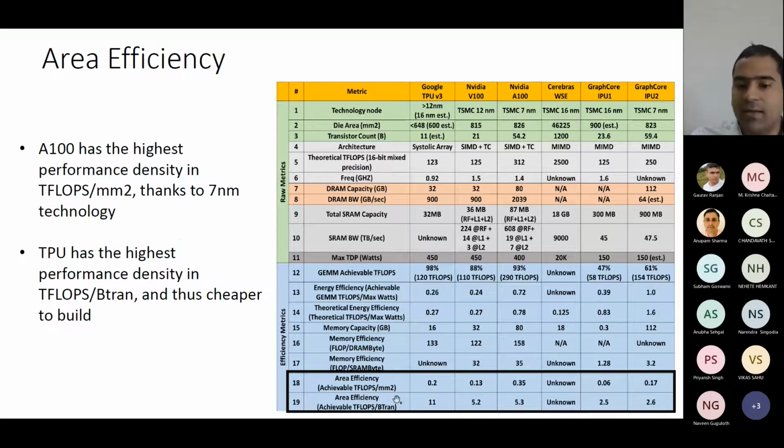Now area efficiency. For each millimeter squared, how many TFLOPS do you get? And for each billion transistors, how many TFLOPS you get. So here it is 11. TPU has the highest performance density in terms of TFLOPS per billion transistors. That means it is quite cheap to build TPU.